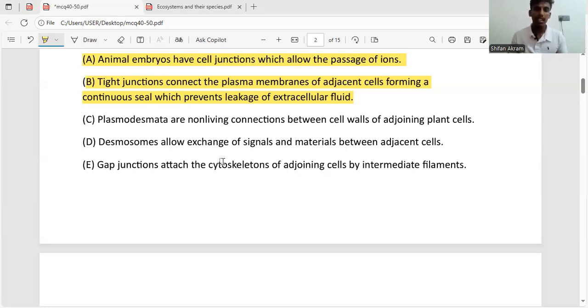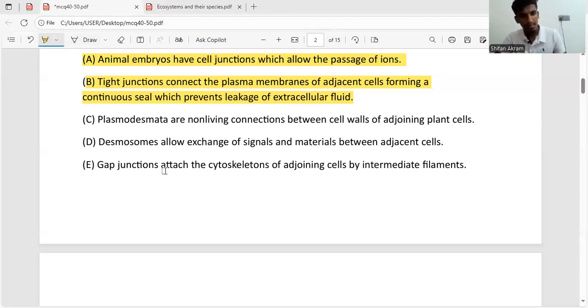For example, if you take the bladder, as more urine gets filled in the bladder, it will start to stretch. If we don't have desmosomes, the bladder will break apart, right? So because of the presence of the desmosomes, cells are kept tightly together. So this is not a function of the desmosome, so we can eliminate that answer also.